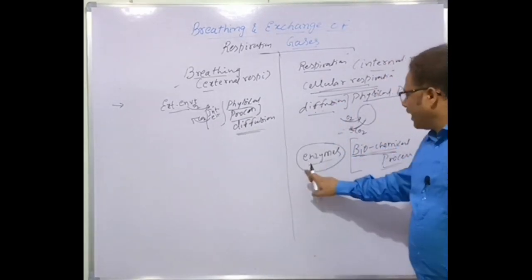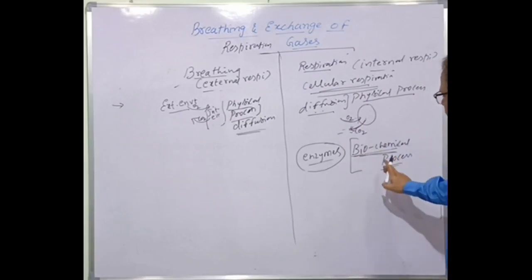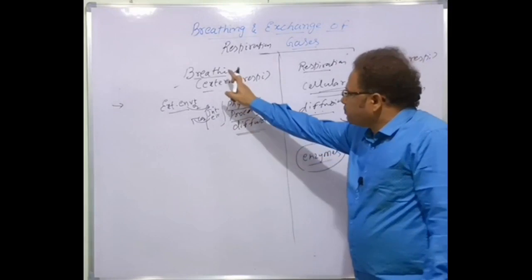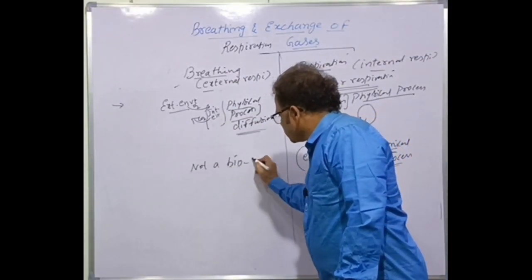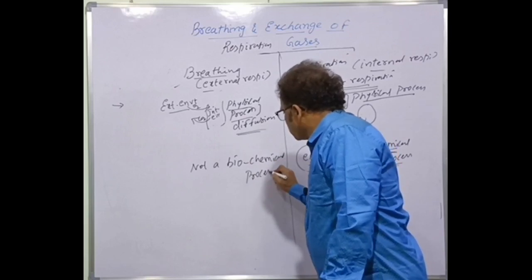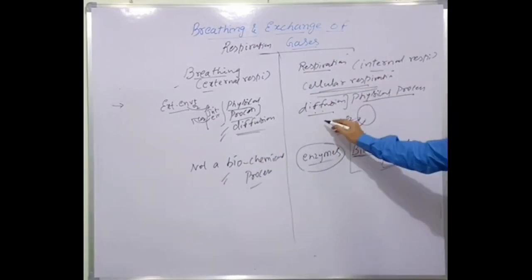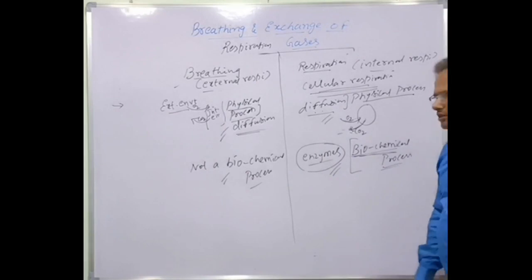That is biocatalysis. That is why cellular respiration is a biochemical process, but breathing is not a biochemical process. It is only a physical process. But cellular respiration is a physical process as well as a biochemical process. That's the difference. Okay, next point.